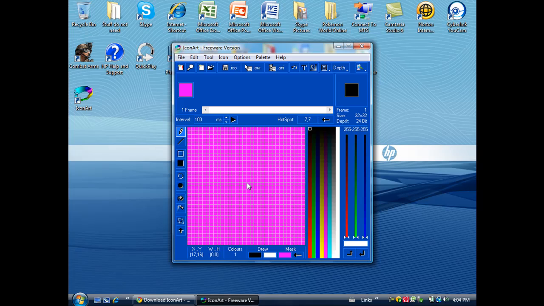So this is Iconart. In Iconart you can make your own cursor. Just click this thing here. For colors, you can just click any color you want to use, and that's the color it draws with. Okay. I'm just going to be using black.